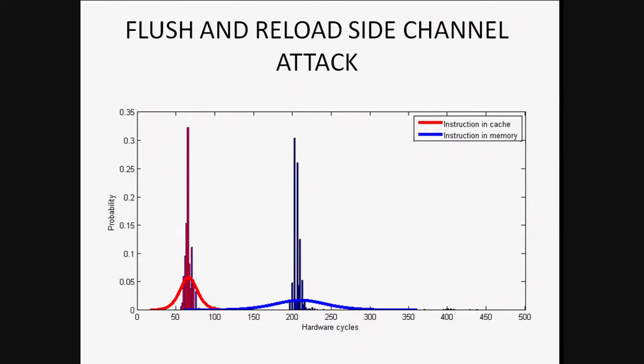The difference is pretty big: for a memory line in the shared level of cache we have about 70 cycles, and for a memory line in the main memory we have about 200 cycles. So if we put the threshold in the middle of both, we can get low misprediction rates, and that's why we call it a low noise cache attack.